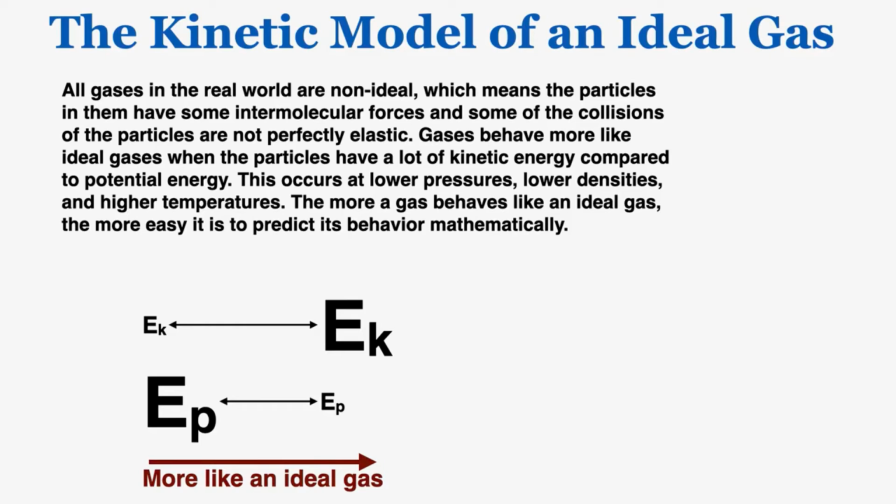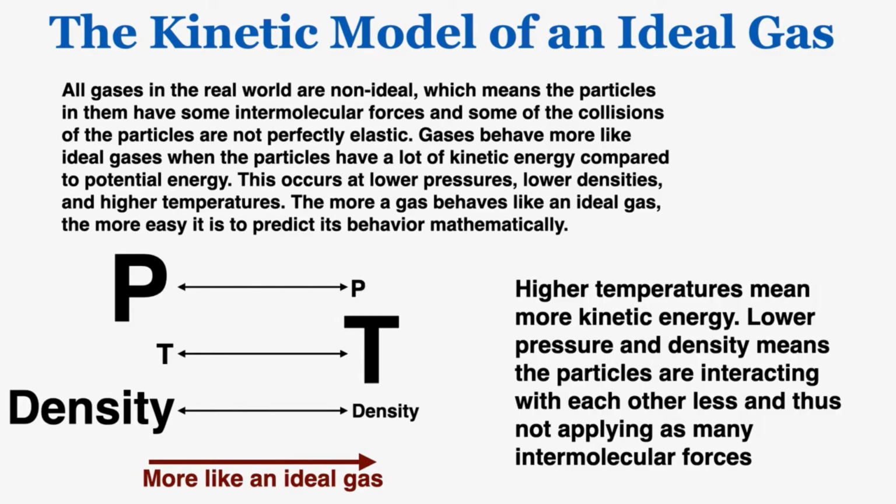The more a gas behaves like an ideal gas, the easier it is to predict its behavior mathematically. So the more that a gas has these properties, the better that is for us as scientists, because we want the gas to be more predictable and understandable. So if the gas has more kinetic and less potential energy, it behaves more like an ideal gas. And if it has less pressure, more temperature, and less density, it also behaves like an ideal gas. This is because higher temperatures mean more kinetic energy, and lower pressure and density means the particles are interacting with each other less and thus not applying as many intermolecular forces.